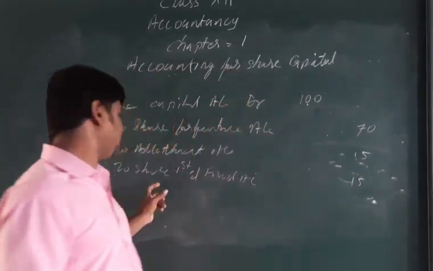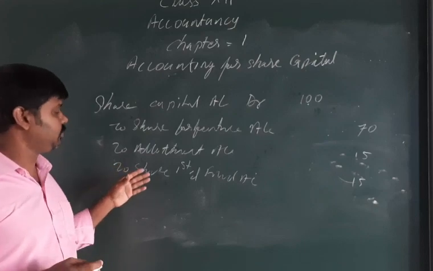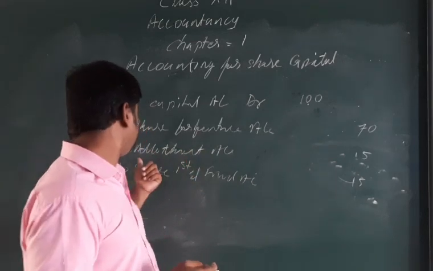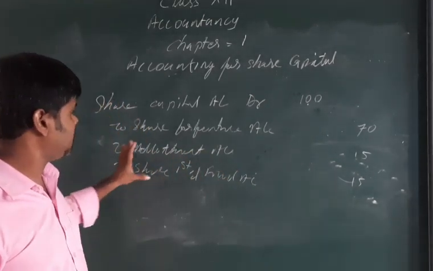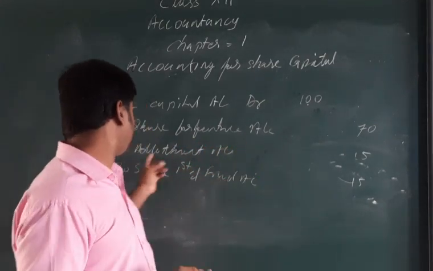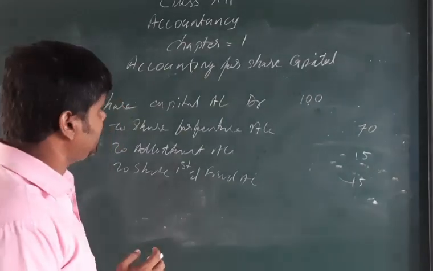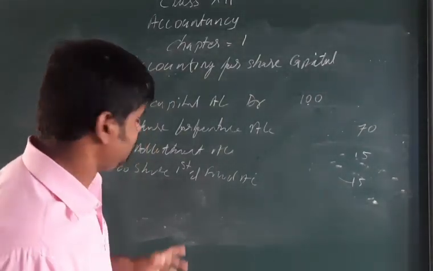So the narration we give is share forfeiture for arrears in allotment and share first and final call, or share forfeiture for non-payment of allotment and share first and final call. Like that can be mentioned. Clear now? You understand now?